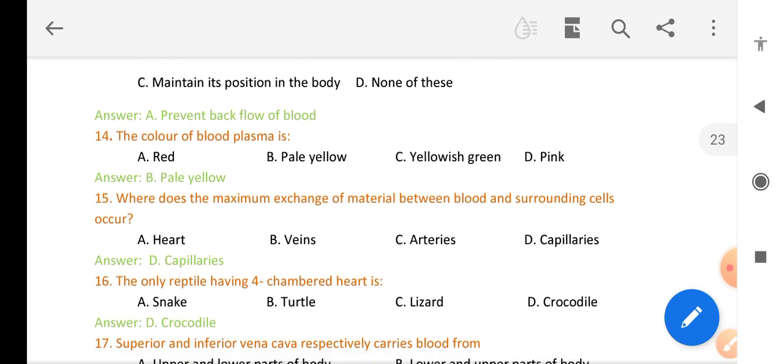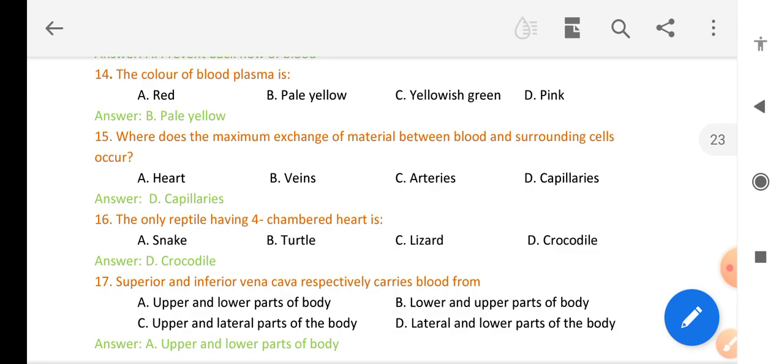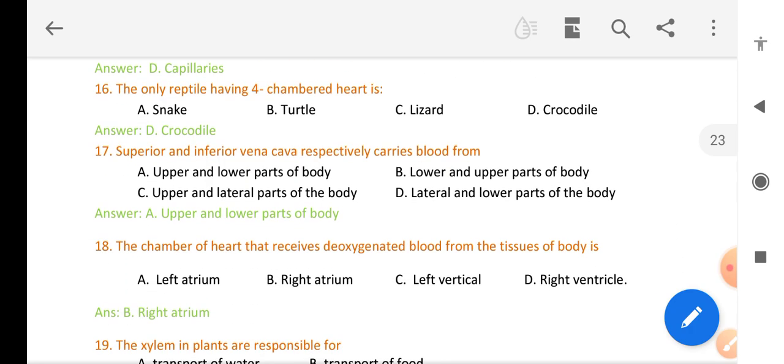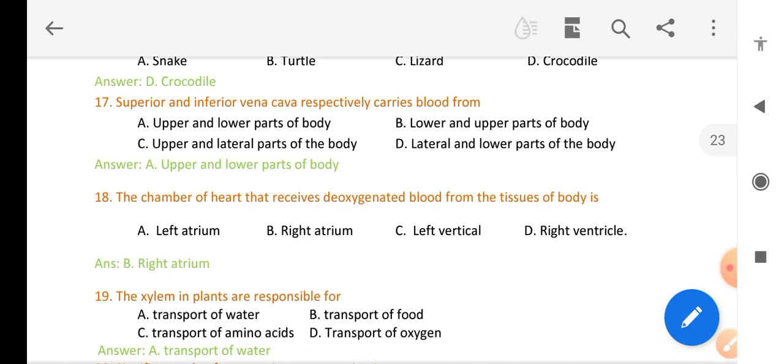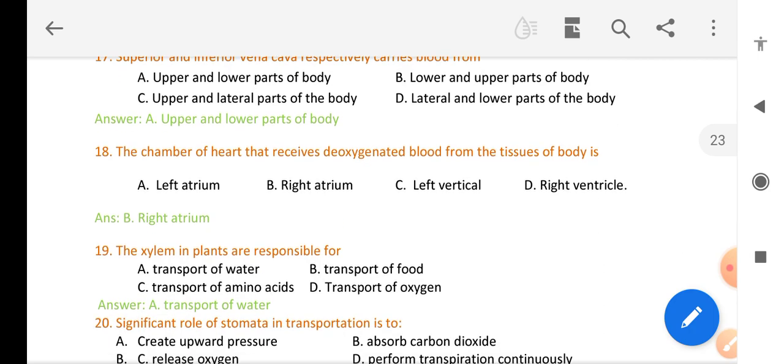Where does maximum exchange of materials between blood and surrounding cells occur? Capillaries. The only reptile having a 4-chambered heart is the crocodile. Superior and inferior vena cava respectively carry blood from the upper and lower part of the body. The chamber of the heart that receives deoxygenated blood from the body tissues is the right atrium.